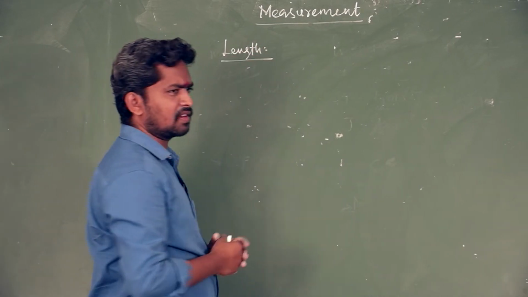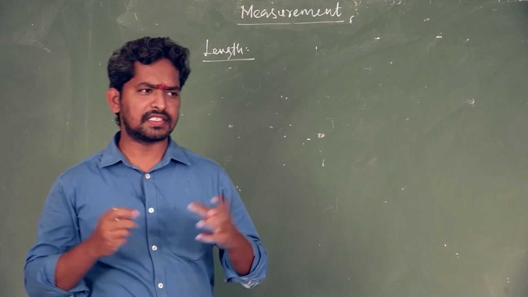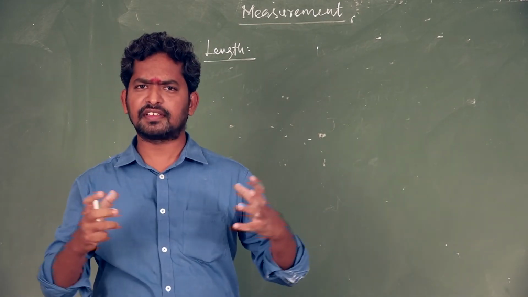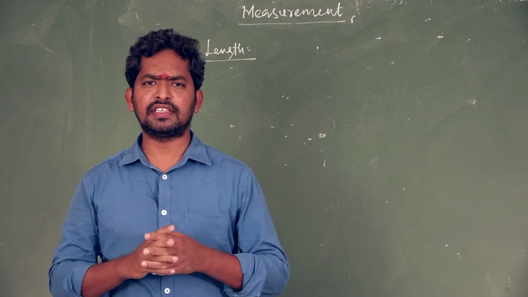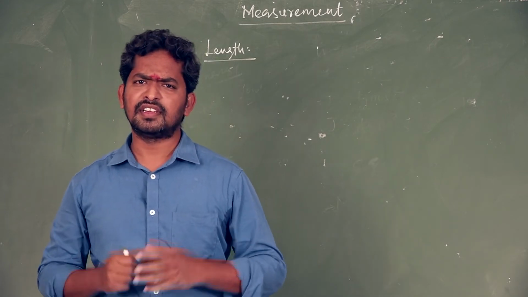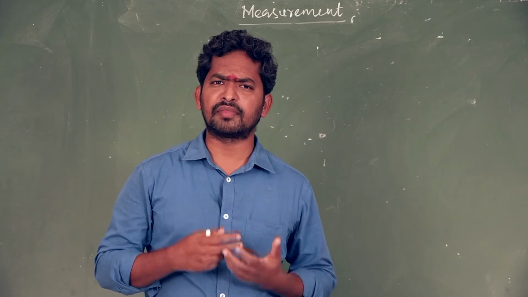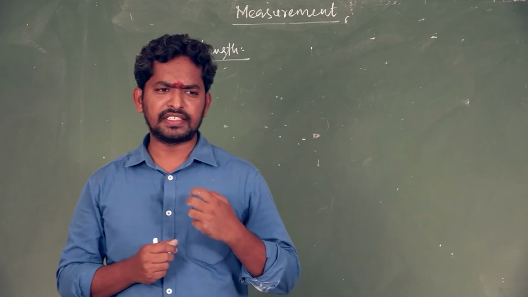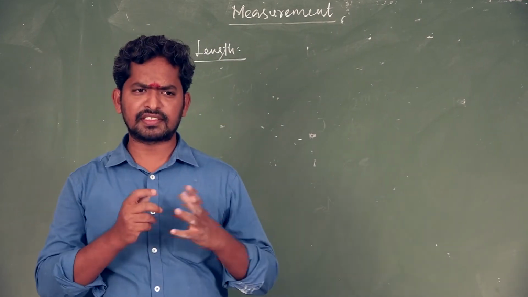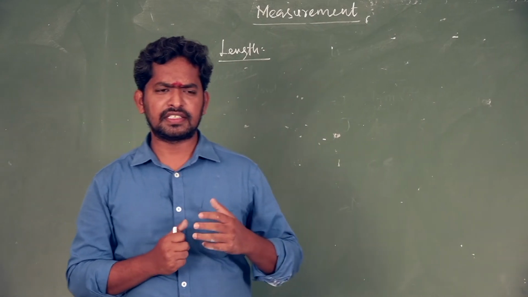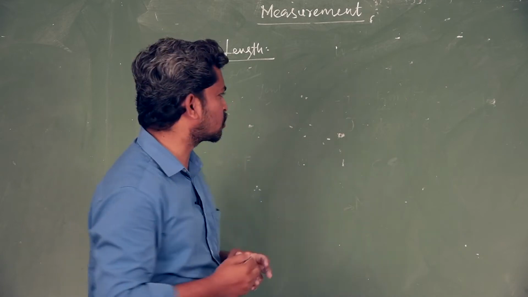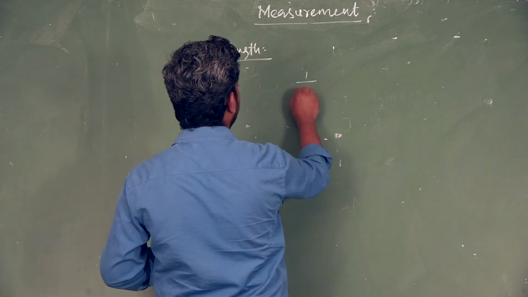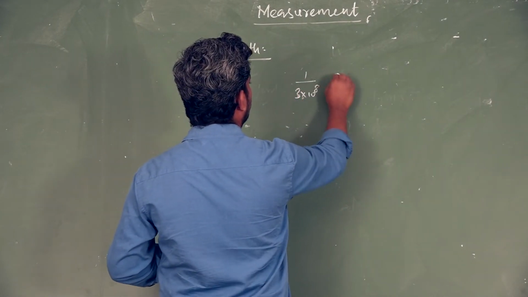What do you mean by length? Length is the extent or distance between 2 points. What is the SI unit of length? Meter. So what do you mean by meter? How can we define 1 meter? 1 meter is nothing but the distance traveled by light through vacuum in a fraction of 1 divided by 3 into 10 power 8 second.